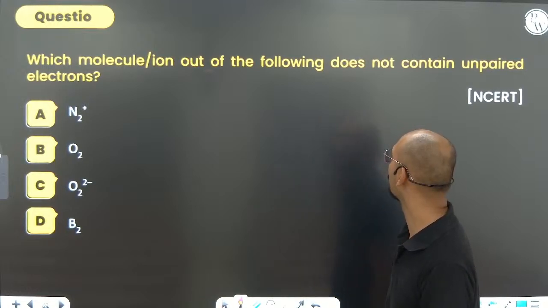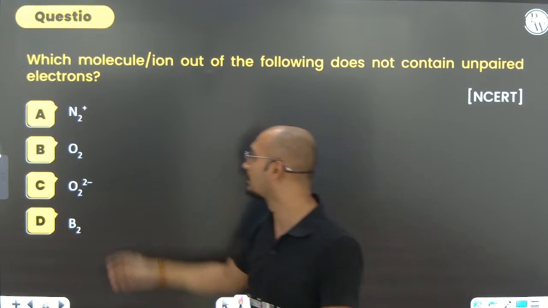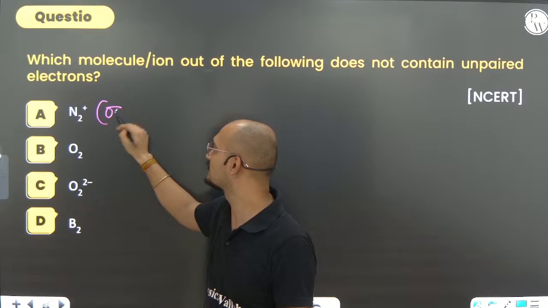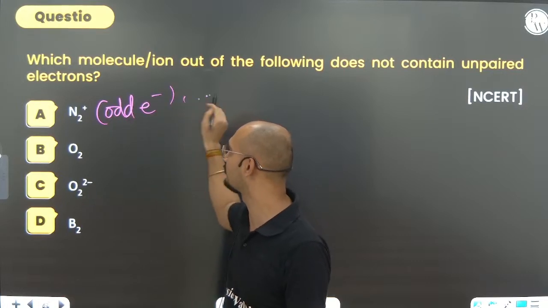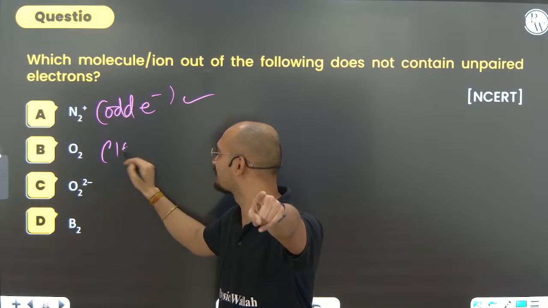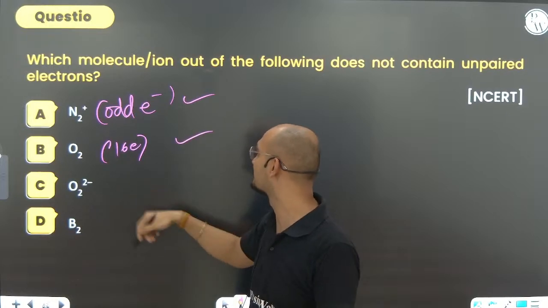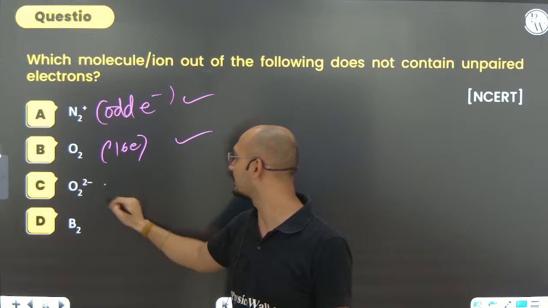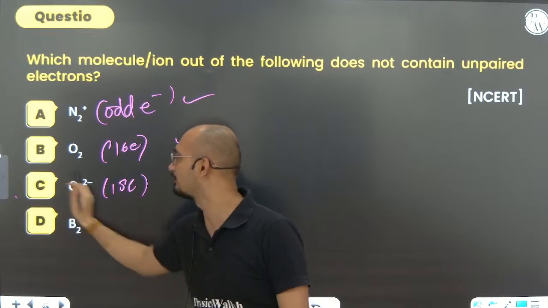Which of the molecules out of the following does not contain unpaired electrons? You can see it is an odd electron species. An odd electron species, of course, will contain unpaired electrons. It will also, because it is O2, that is a 16 electron species. A 16 electron species also contains them. Not follow. So O2, it is what? 18 electrons. Of course, it will not follow.